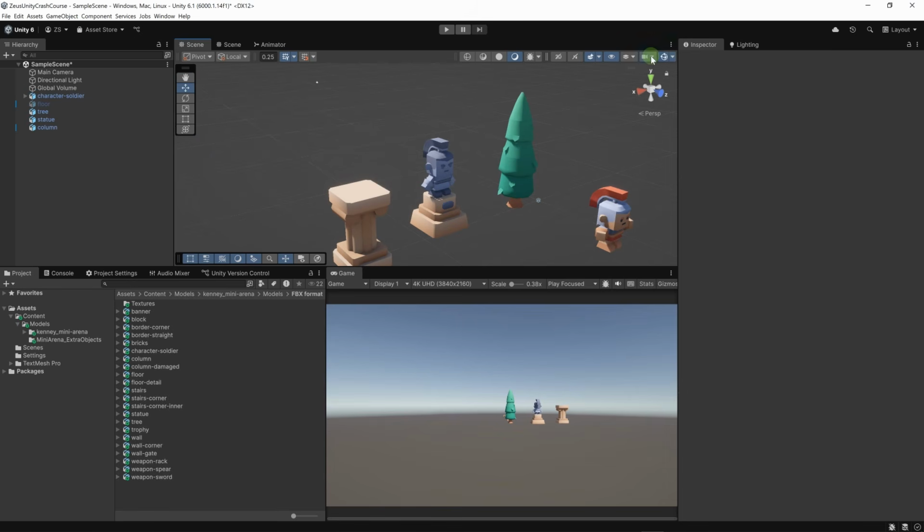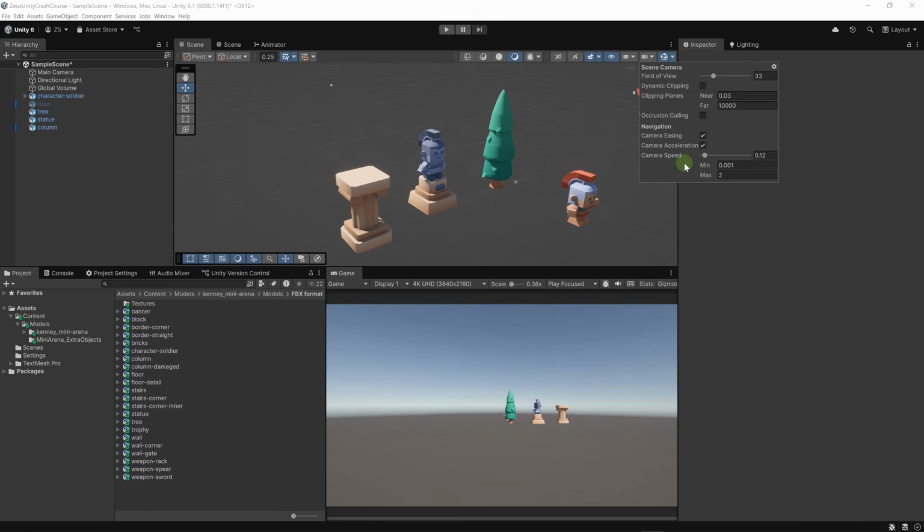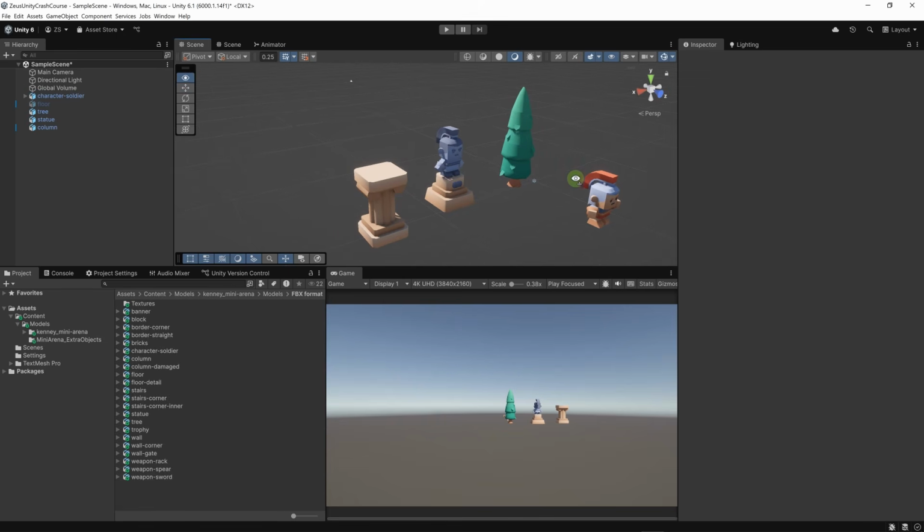Here we have the parameters of the camera. So this is the scene camera. This is not our main camera that's present here. This is the scene camera specific to the scene view. We can modify its field of view, and we can also change the speed of the camera if we want it to move very fast by default, something like this. So when you're editing a big level, this can come in handy.